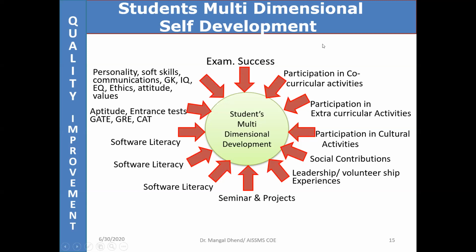So multidimensional development of students, and I do take lectures on this topic. Exam success is important, participation in co-curricular activities is important, cultural activities. We need to tell second year students, because students slowly understand at third year, final year. But if we present all this in second year, definitely students learn and think about how their multidimensional development can happen. Social contribution: we must be able to tell second year students the importance, and how companies ask about these contributions at the time of campus interviews.